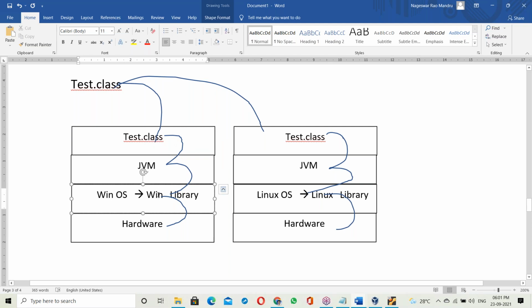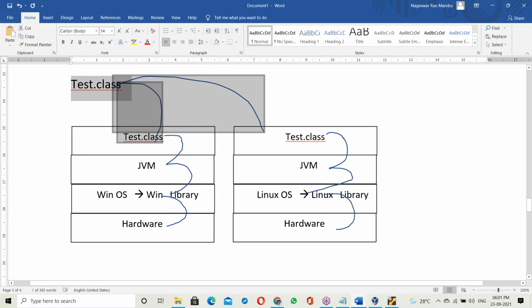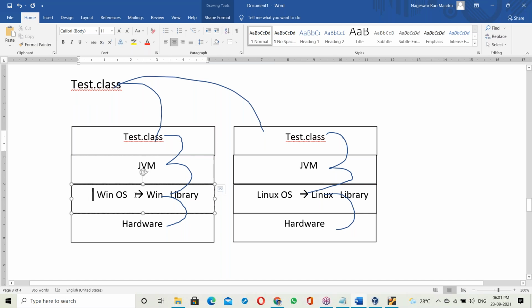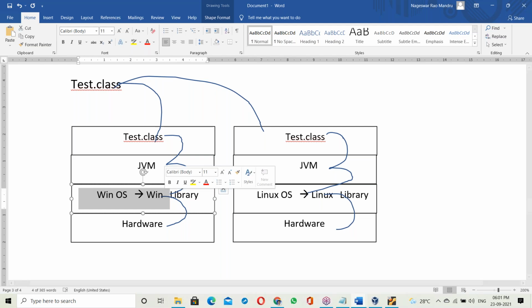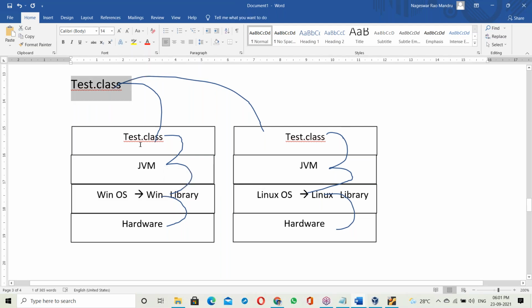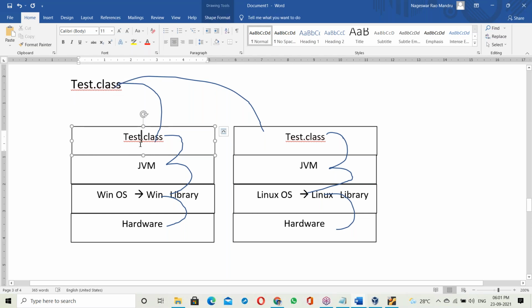That means preparation is done at runtime, as per the current OS library.